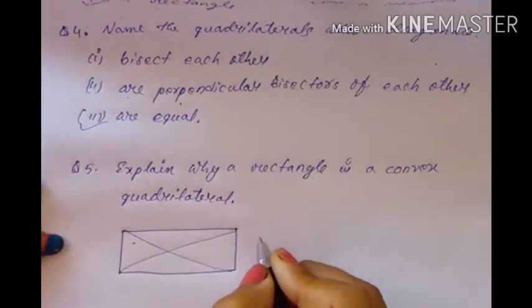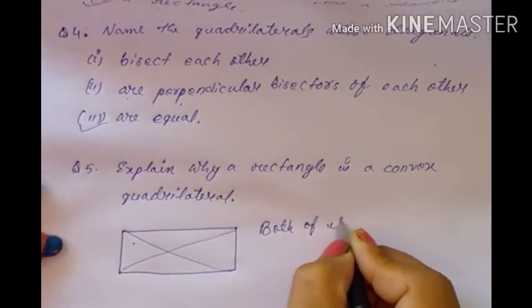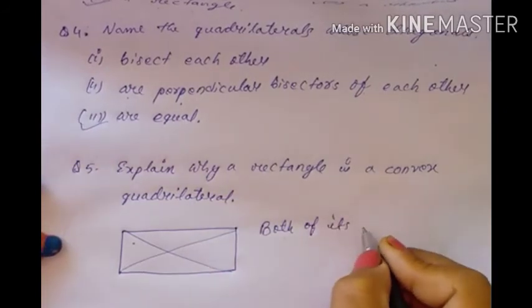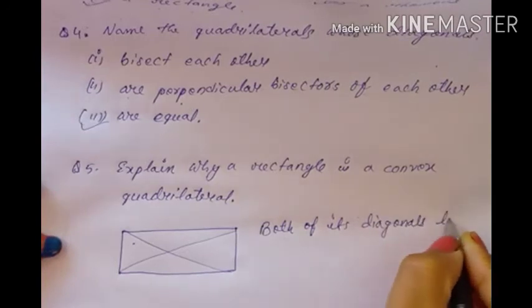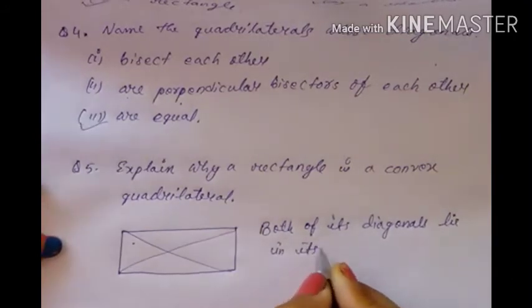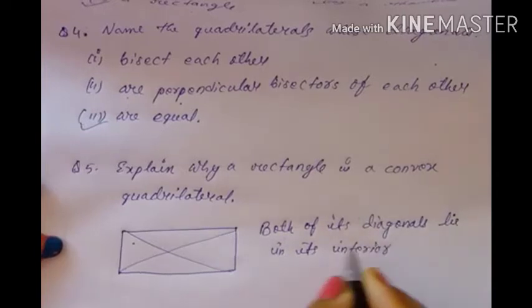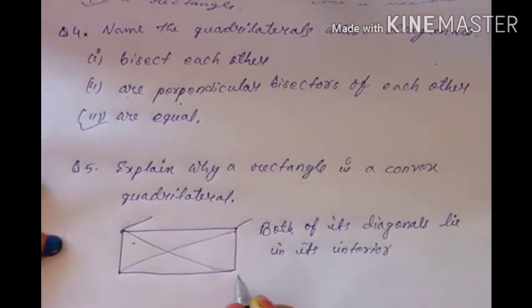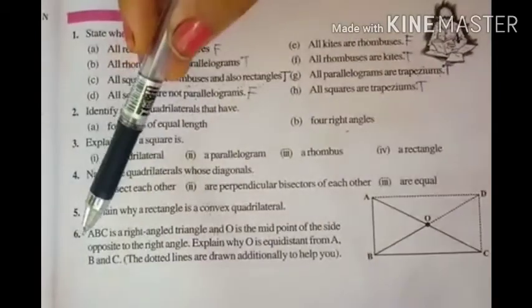So you can write both of its diagonals lie in its interior. Interior means what? Inside, isn't it? If this diagonal will be here outside, then that is not a convex quadrilateral. So we are done with question number 5. Now next question, question 6.